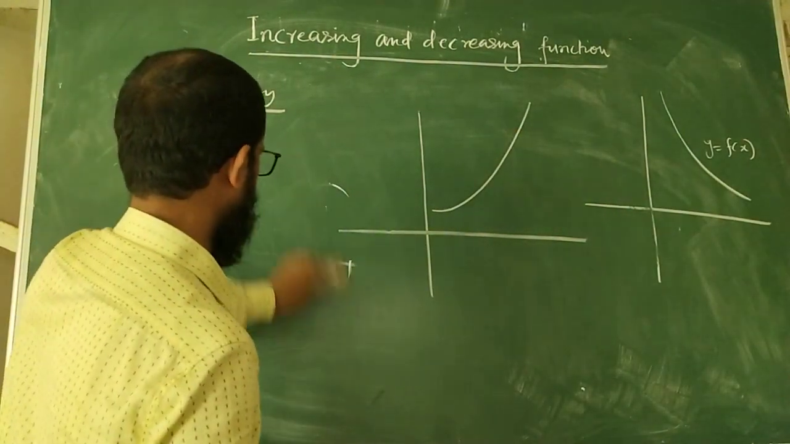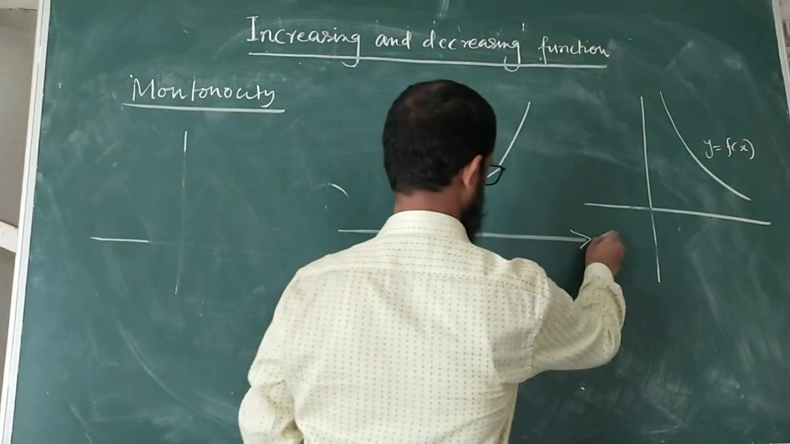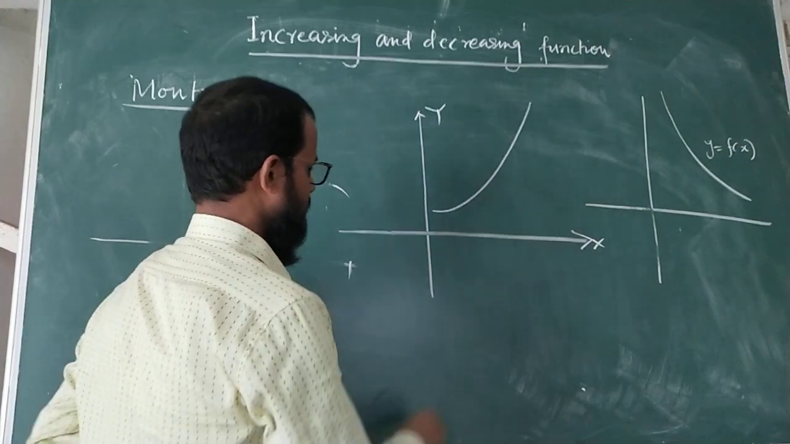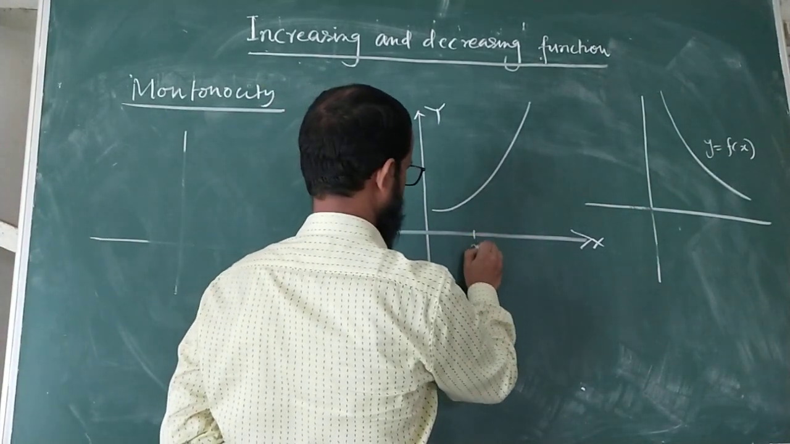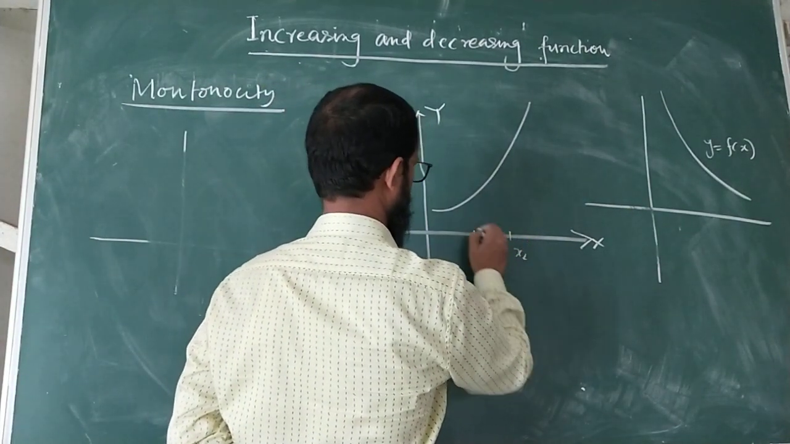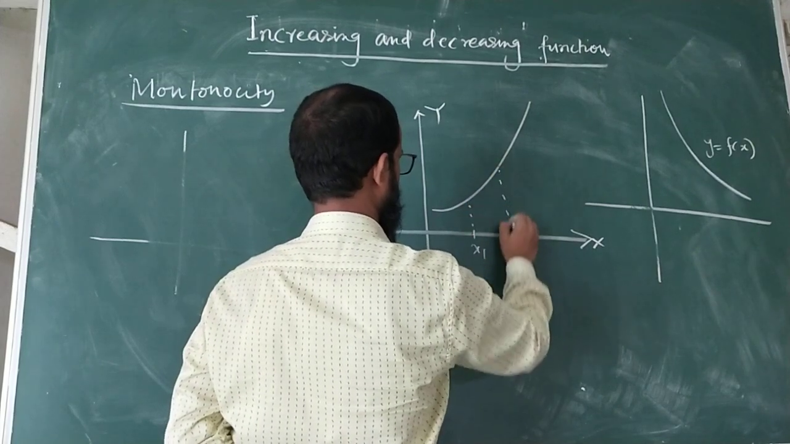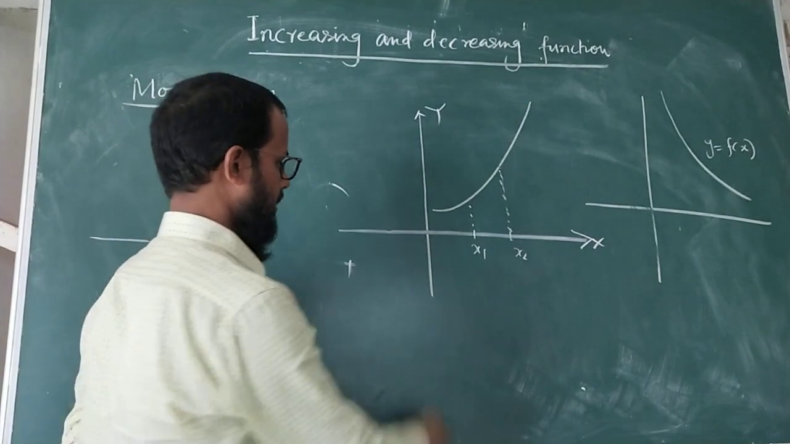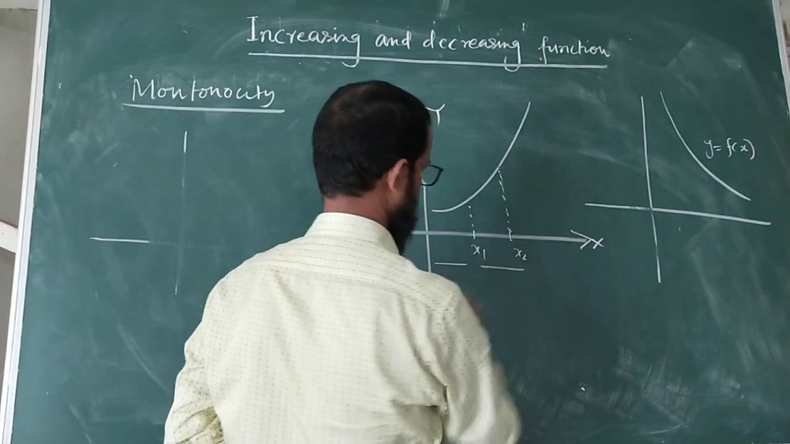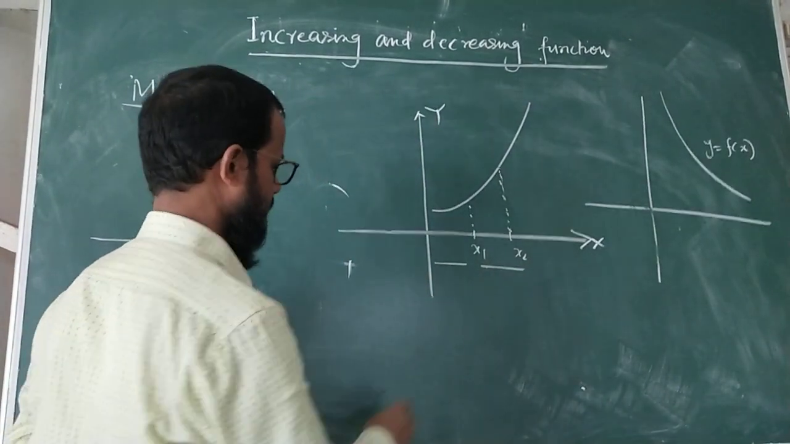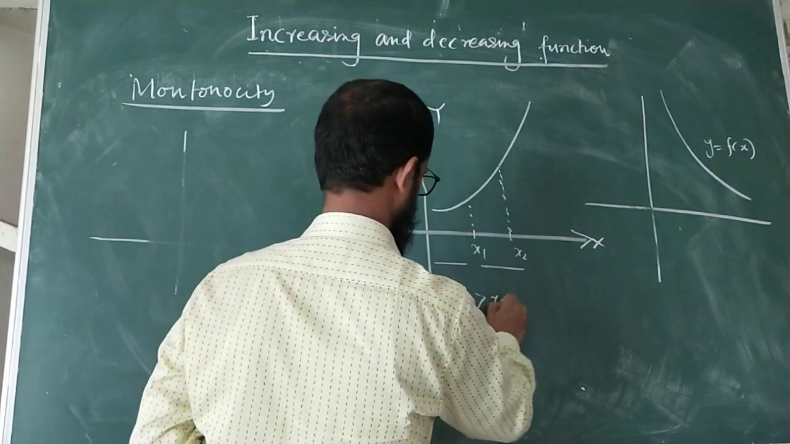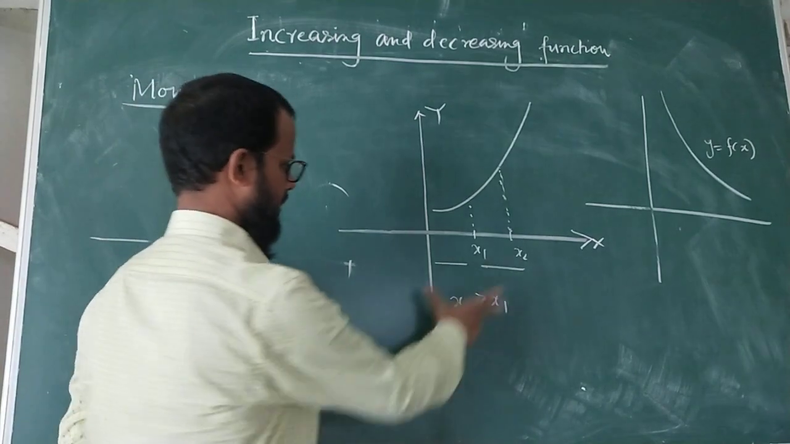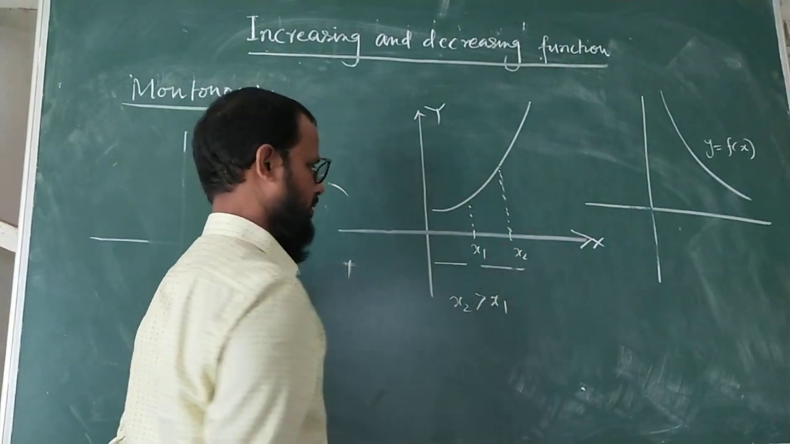Now coming to this graph. This is the x-axis and this is the y-axis. Okay, suppose that I take two inputs, one is x1 and another is x2, and the corresponding outputs are this one. Here obviously x2 is greater than x1. Yes, this input is greater than that input.